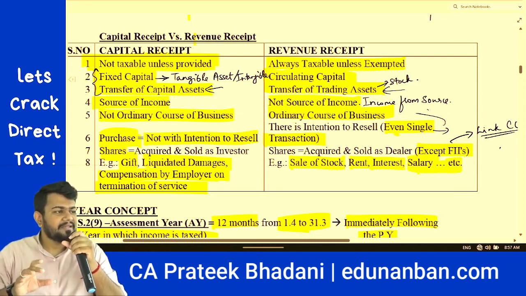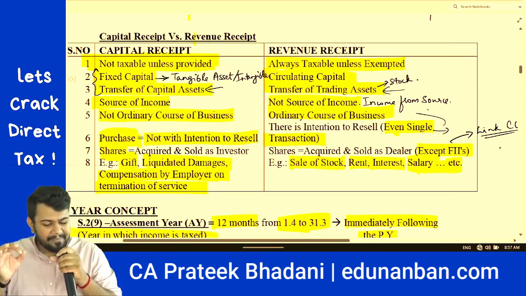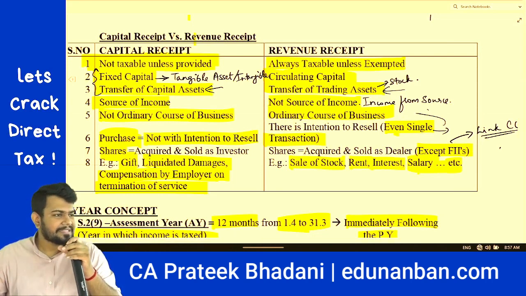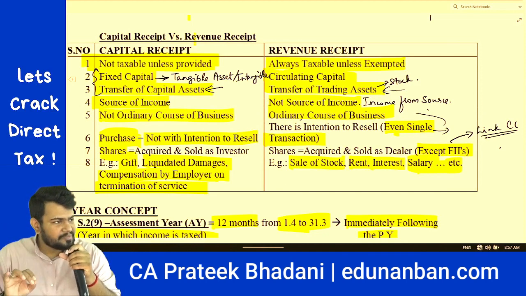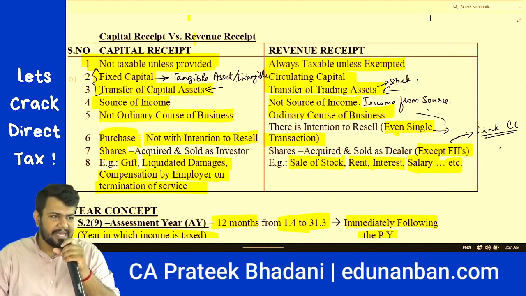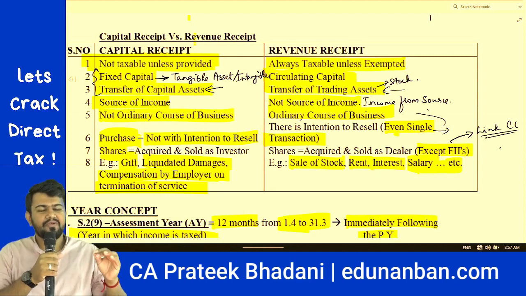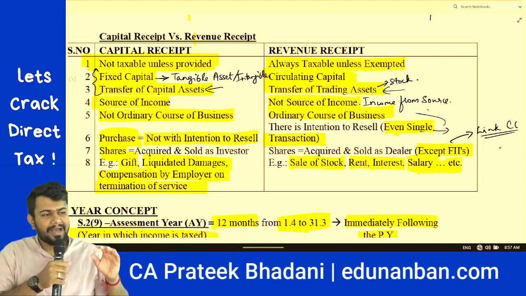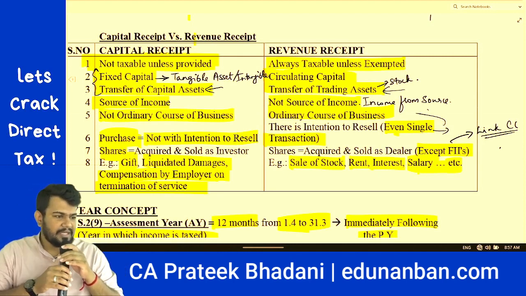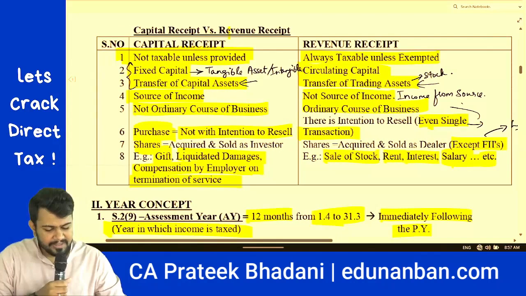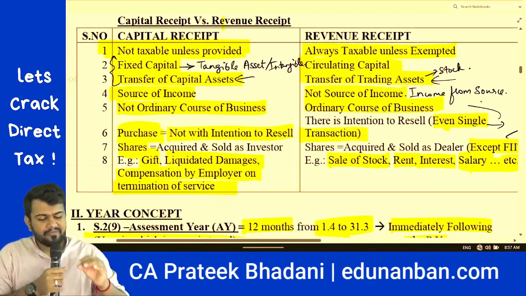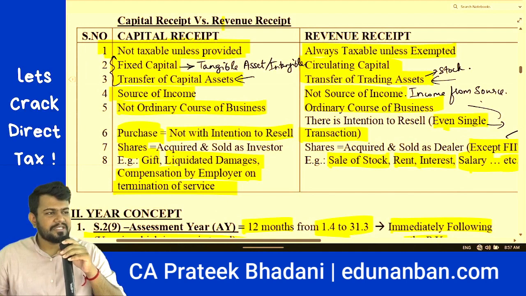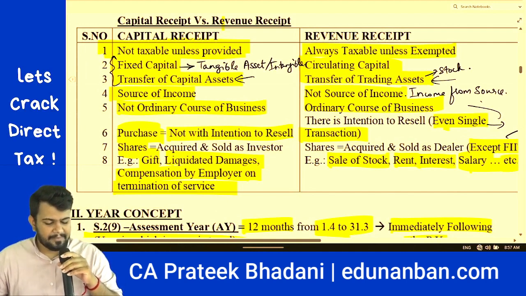Then, capital receipt versus revenue receipt. Why are we learning the difference, sir? Because capital receipt is not at all taxable unless it is mentioned specifically under the Income Tax Act. However, revenue receipts are always taxable unless they are exempt under the Income Tax Act. Capital receipt comes from fixed capital, revenue receipt comes from circulating capital.